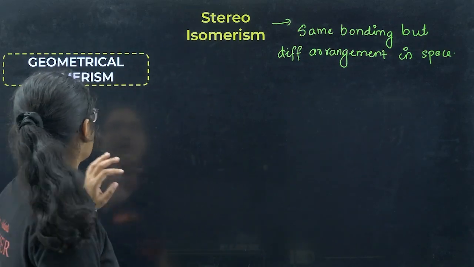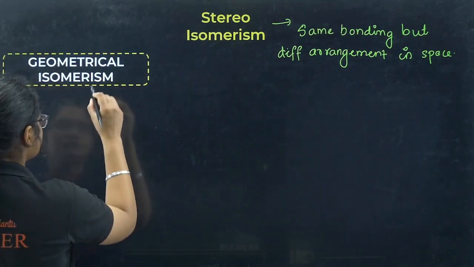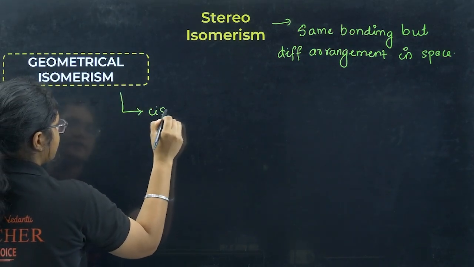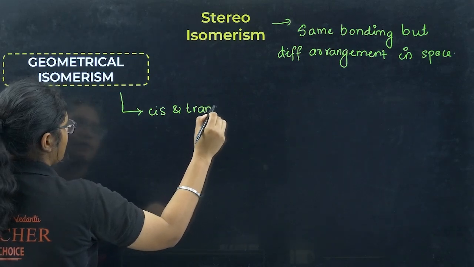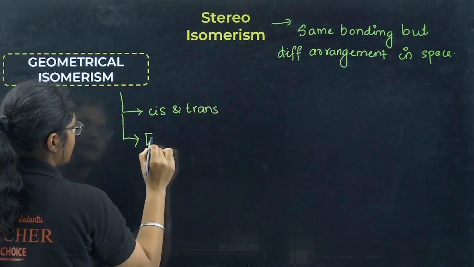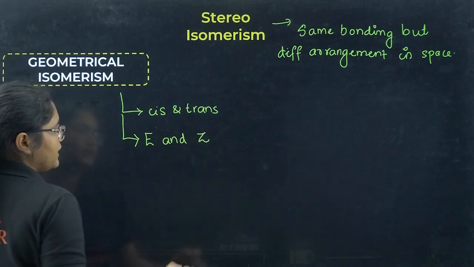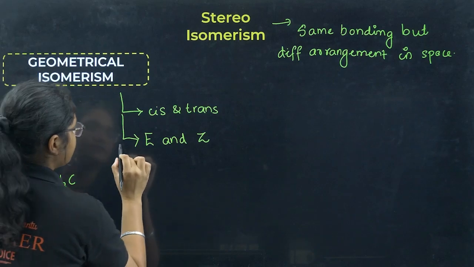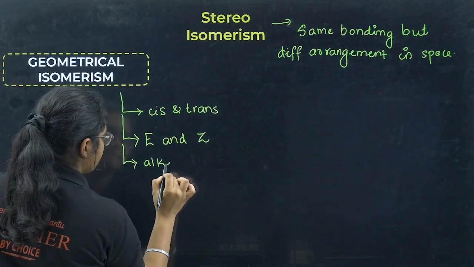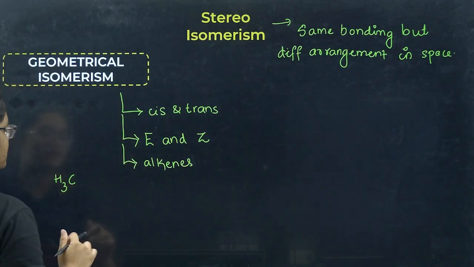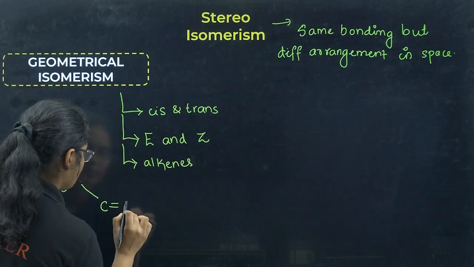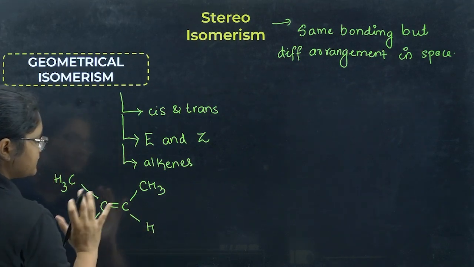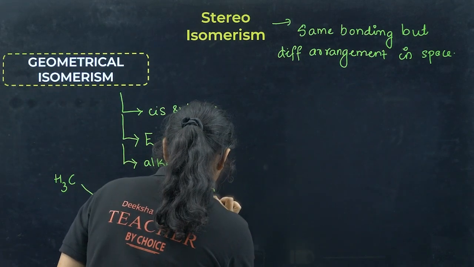Okay, clear this one? So geometrical isomerism, here you should know geometrical isomerism is of two types. One is cis and trans. Another type is E and Z. Okay, let me give you a very simple example here. Suppose I have a compound like this, and this is generally found in alkenes. So if I have CH3, C double bond, CH3, H and H. This is one arrangement of this molecule. Another arrangement is CH3,